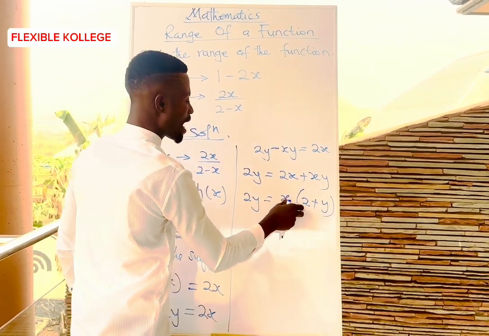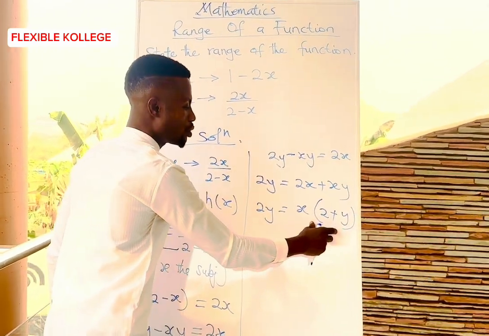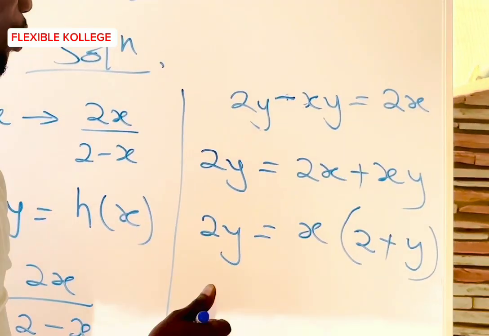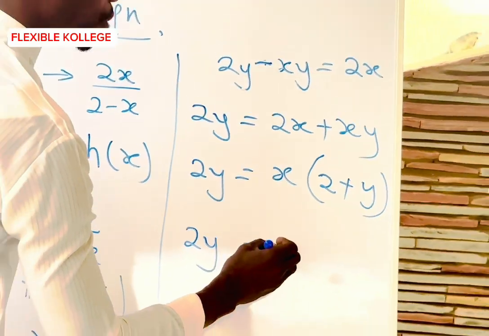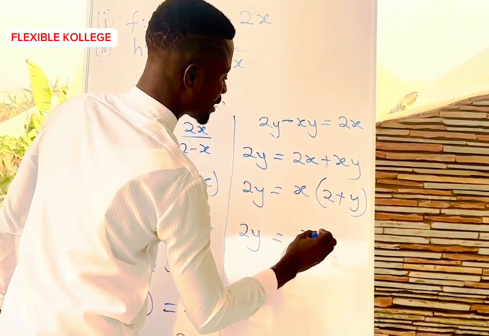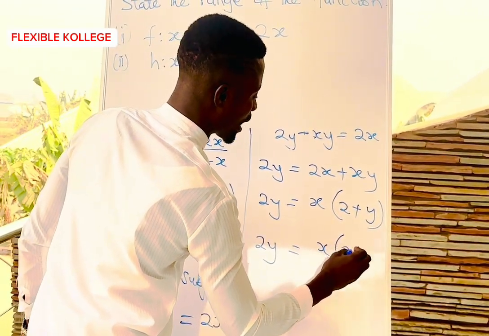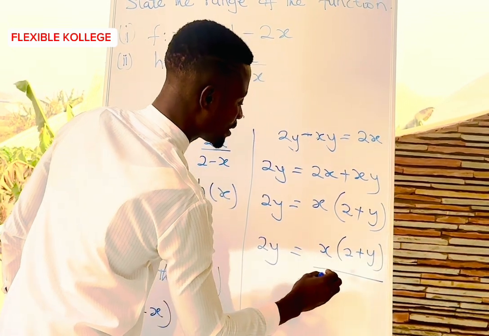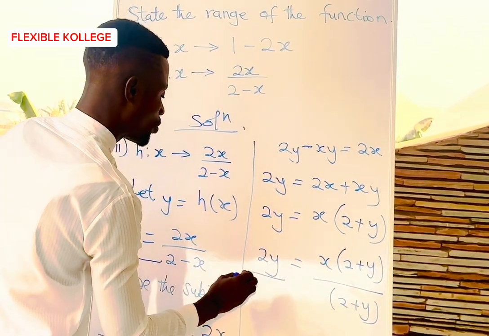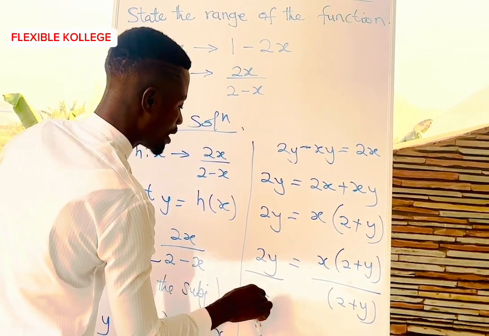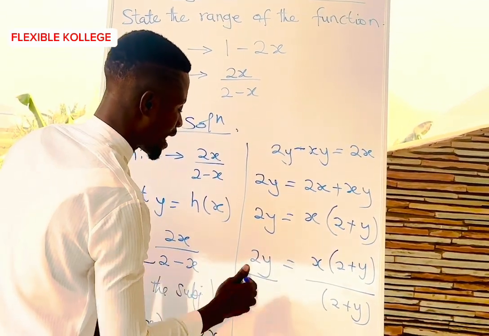But the question, we are after the values for x, and so we need to let x stand alone. So we have 2y equal to x into bracket 2 plus y. Let's divide here by 2 plus y, so that what we do to the left side, we do the same to the right side.